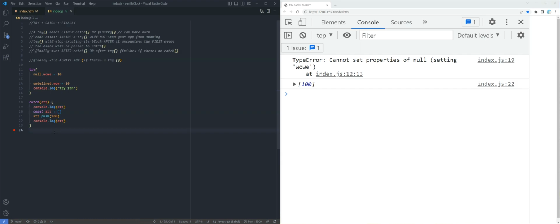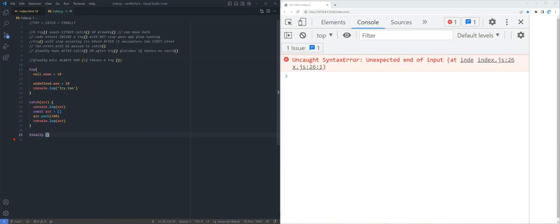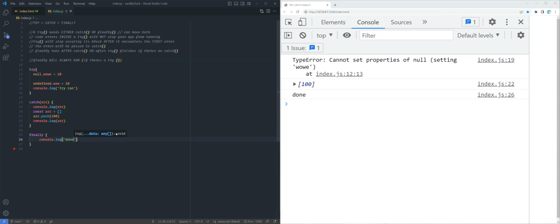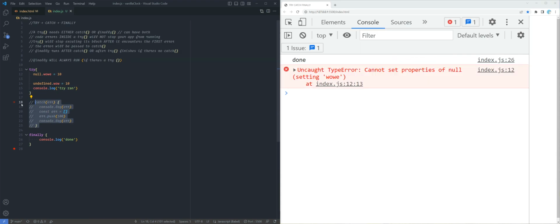Okay, let's talk about finally. Finally takes in no arguments. Let's see what it does. Okay. So finally runs after try, after catch. And to have a finally, you need a try, but you don't need a catch. Okay. So what happens if we delete catch?